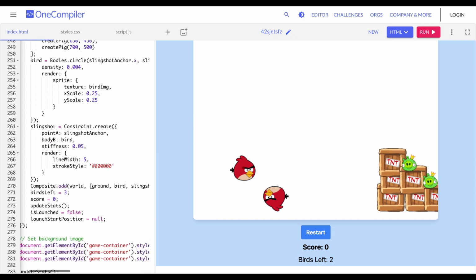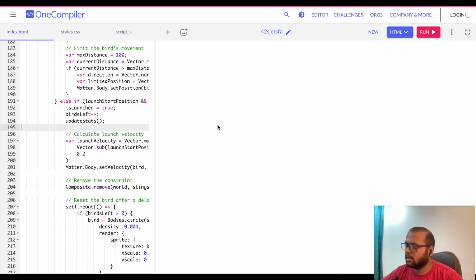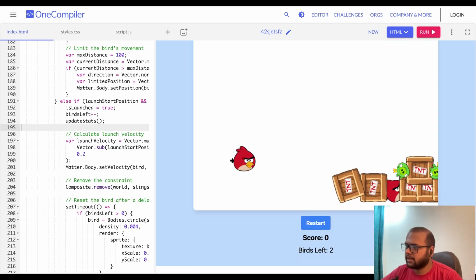Time to launch the bird and see it in action. Great.